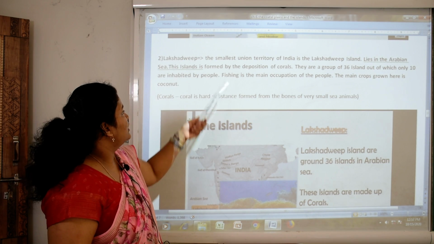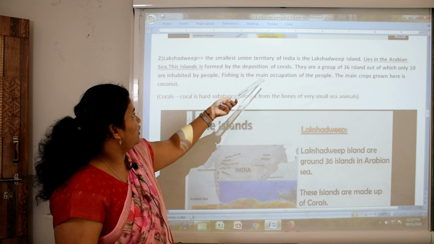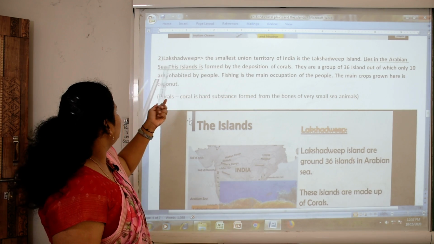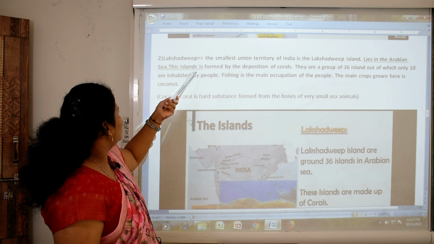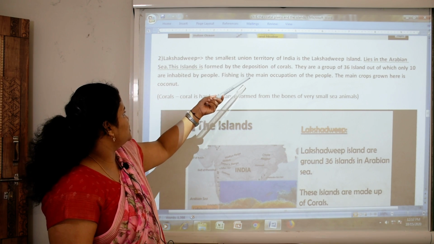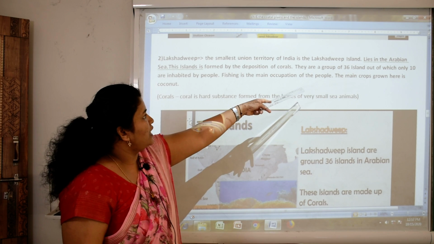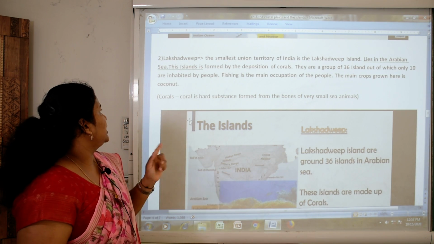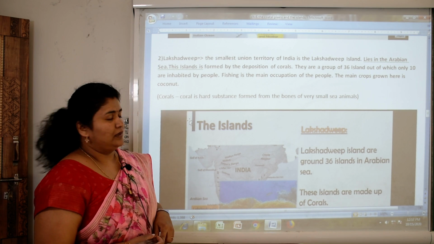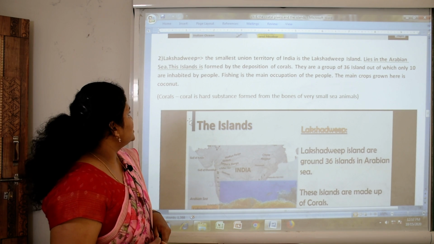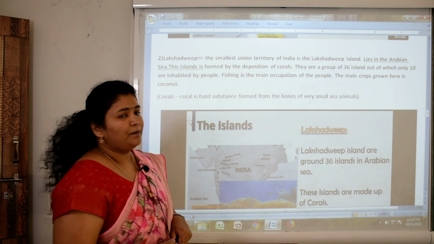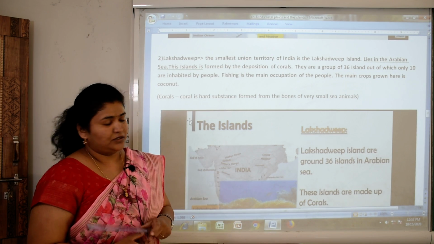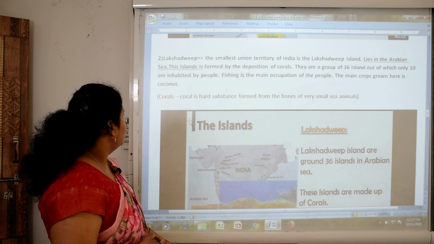Second, Lakshadweep. The smallest union territory of India is the Lakshadweep Islands. It lies in the Arabian Sea. These islands are formed by the deposition of corals. They are a group of 36 islands, out of which only 10 are inhabited by people. Fishing is the main occupation of the people. The main crop grown here is coconut. Okay. What is the main crop here?